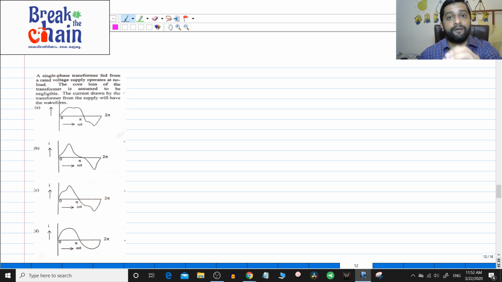The power supply can only supply you sinusoidal voltage, because it is a balanced power supply. Everything which happens is inside the transformer. So whenever somebody asks for the current drawn from the supply, it will always be the sinusoidal value. Here the answer is D.